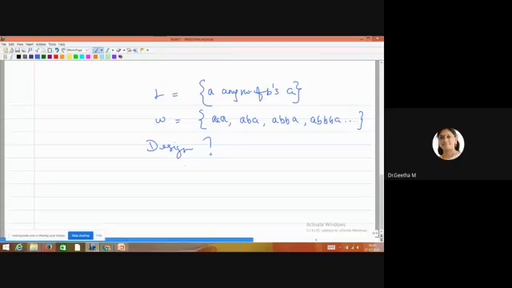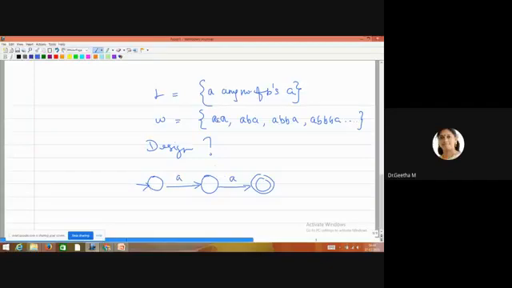Now come to the part of designing your machine. First, it has to accept the first A. So definitely we need two states to represent one transition. One transition should be based on A. So this is one transition which will be accepted by the letter, or alphabet, A here. Then come to the part of the next, continuously B you should have. Suppose, see the first string, you don't have any B. So how will it be accepted? Again, the A is followed by one more A. Then it will end. So first you want to see whether the first string is accepted or not. Okay, first string is accepted.